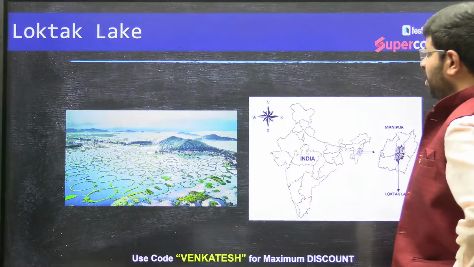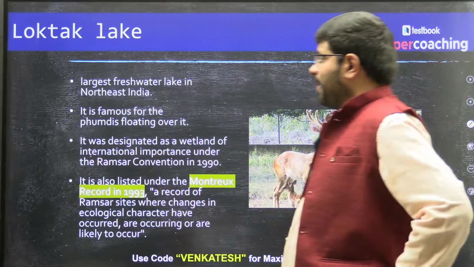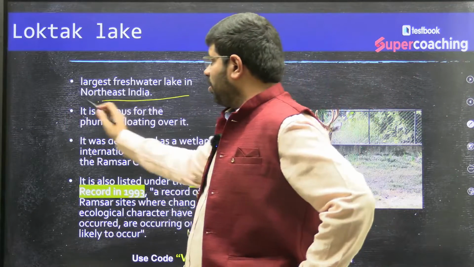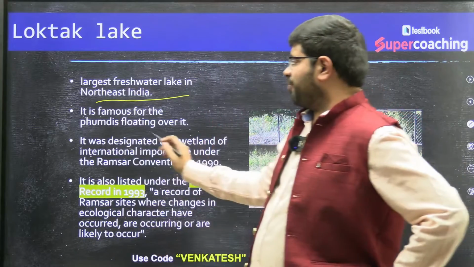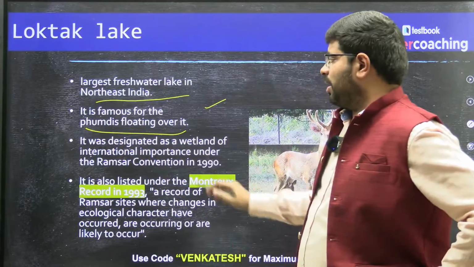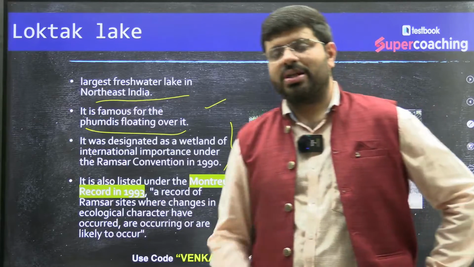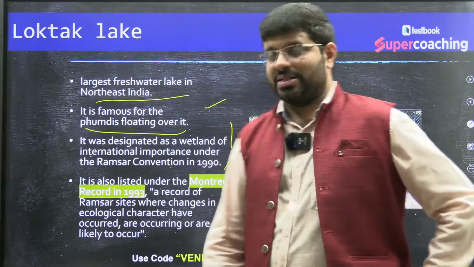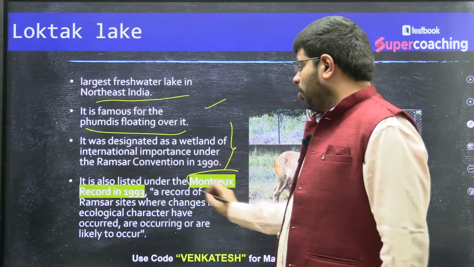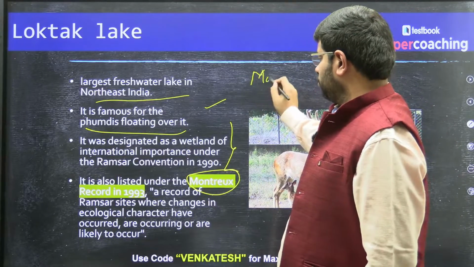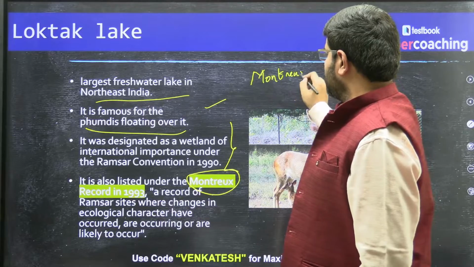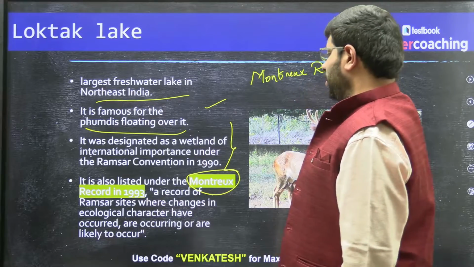Now, one of the uniqueness about this is it is the largest freshwater lake in northeastern India, famous for these phumdis floating over it, designated as a wetland of international importance. And one more concept which you can remember about Ramsar wetlands is a concept called the Montreux Record. You know what is the Montreux Record?